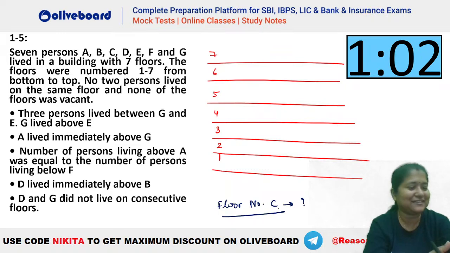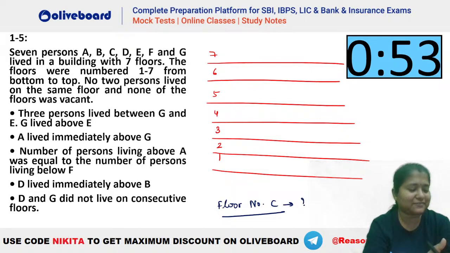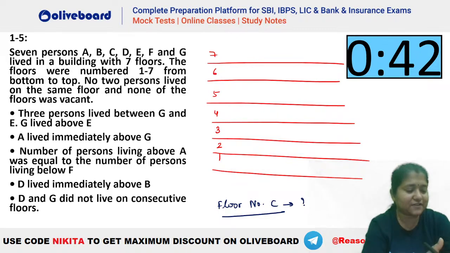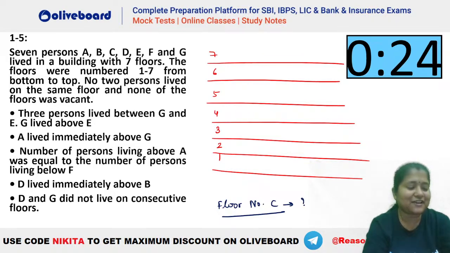Naveen says done. So Naveen, what is the answer that you are getting? What is the floor number of C? A very, very easy question to start with. Fifth floor, first floor. We are getting different answers. Nitin is also getting fifth here. C is fifth. Done, Shravani. Most of us are getting the fifth here. C is seventh. Lakshmita is getting fifth. Mugdha is also getting fifth. Okay, most of us are getting fifth.